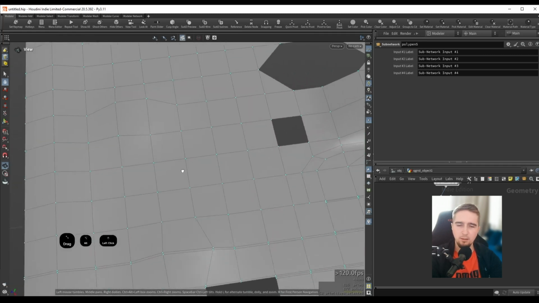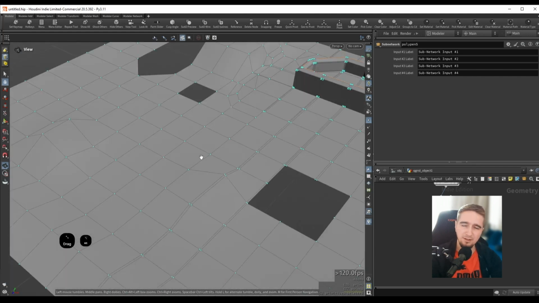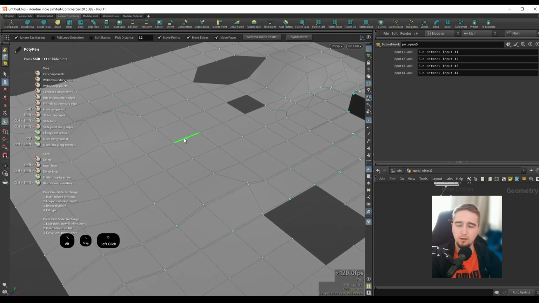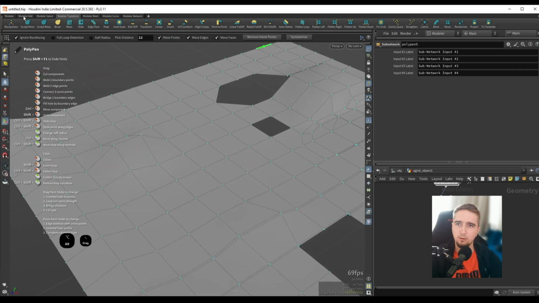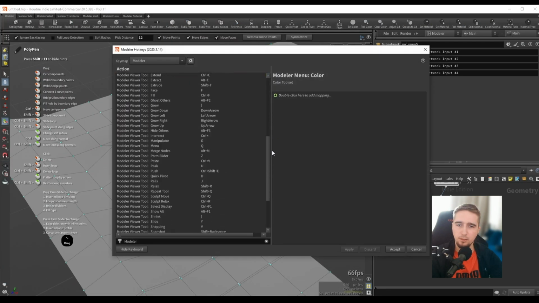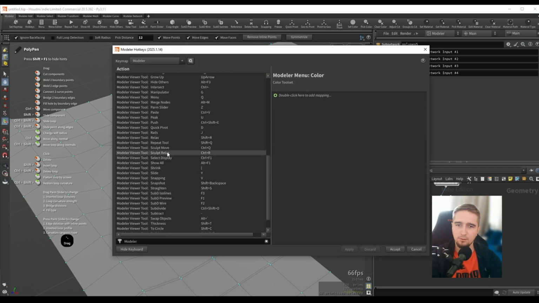And again, we have a lot of different things that we can do. For example, we have a lot of really cool transform tools. So if we go to the modeler transform, we can see all of the different stuff that we can do here. I believe if I want to use the brush mode, we have a hotkey for this. So I can always refer to the hotkey window here. Let's look for brush, or maybe I think this is sculpt. Let's use sculpt move. So this is Control Q.